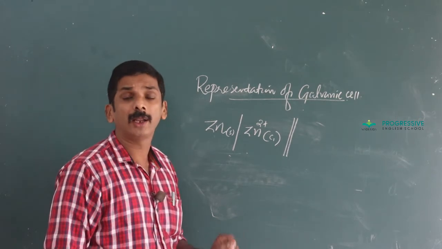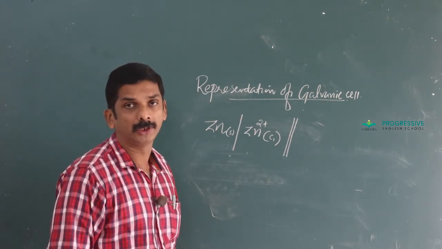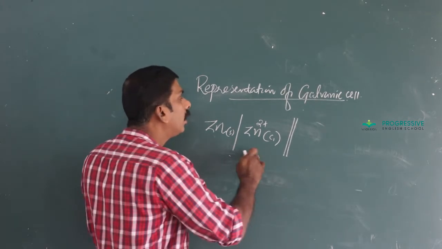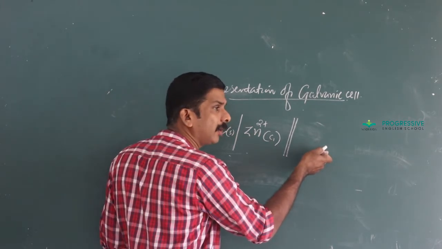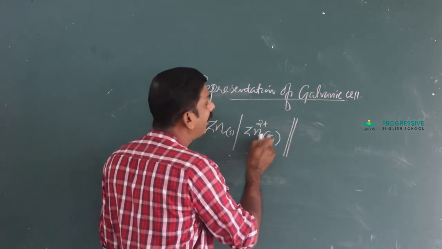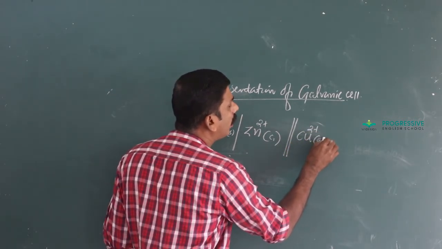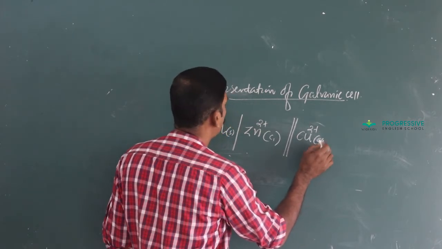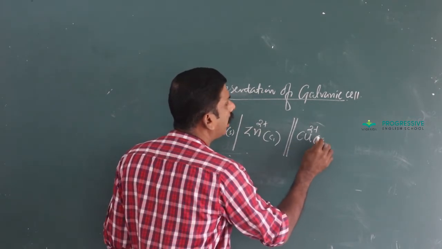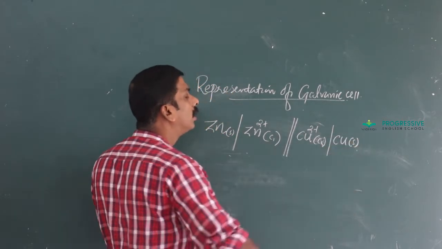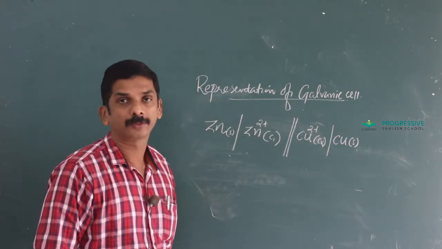The two vertical lines represent a salt bridge. And next, on the right side, we represent the cathode. While representing the cathode, first we write the symbol of the ion with concentration in brackets followed by the symbol of the metal.